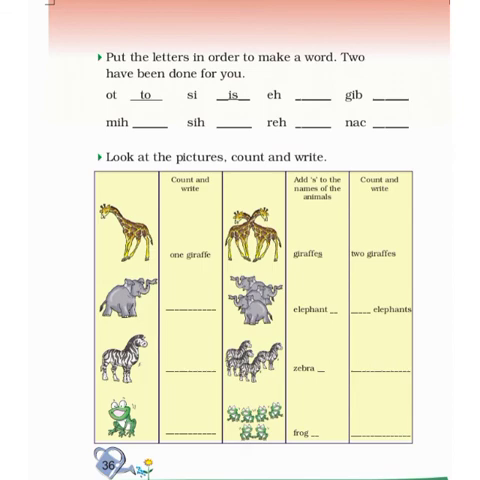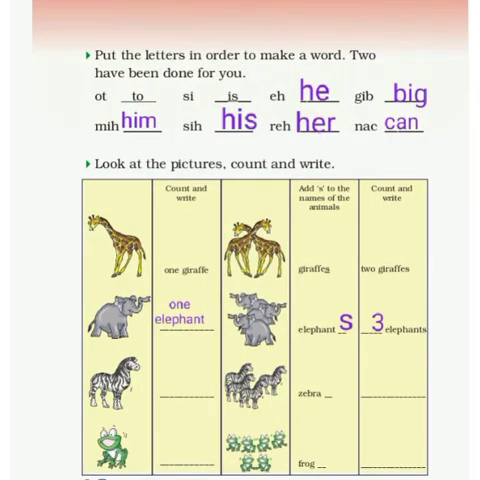Similarly, EH can be done as he, GIB as big, MIH as him, SIH as his, REH as her and NAC as can. See this answer key if you need help, but try it yourself first.